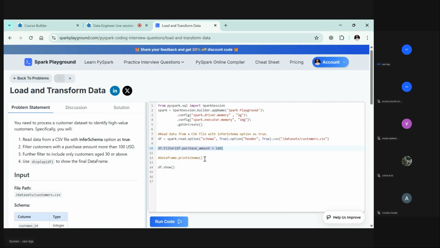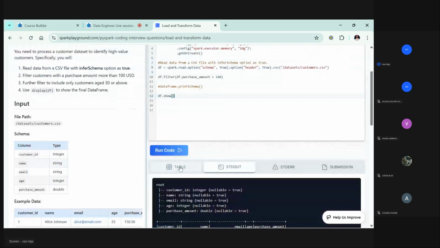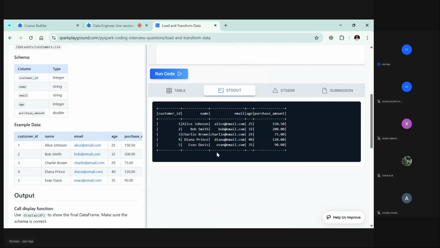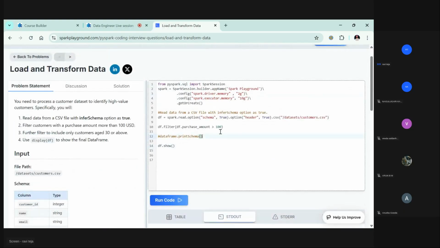Now if I run it, let's see what will happen. It got executed and you see only this table. Why are you not seeing the purchase amount filter? You created this, but you haven't assigned it to any variable. It's unreferenced.